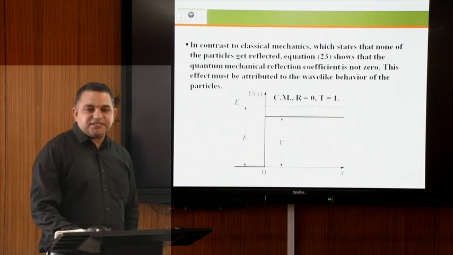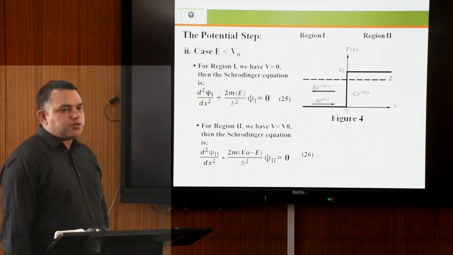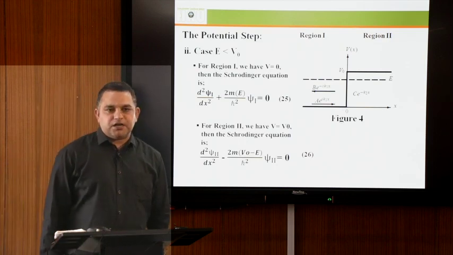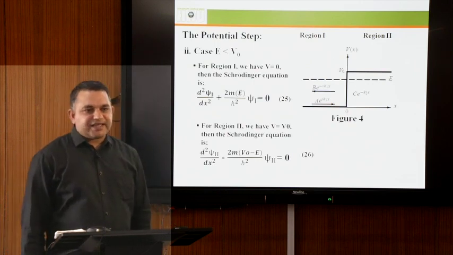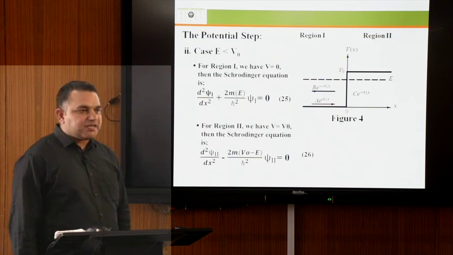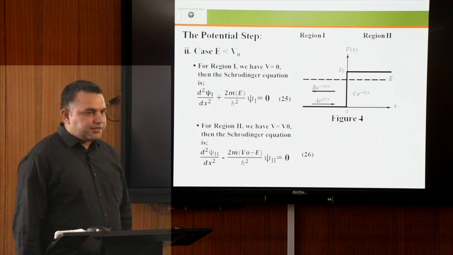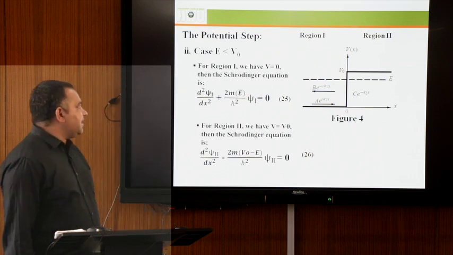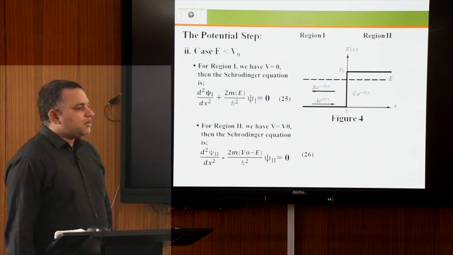Now we will discuss case second, when the incident energy of the particle is less than the potential height. Already we discussed that. In this case, classically there is no transmission, but in quantum mechanics we will discuss the existence of a transmitted wave function in region second.